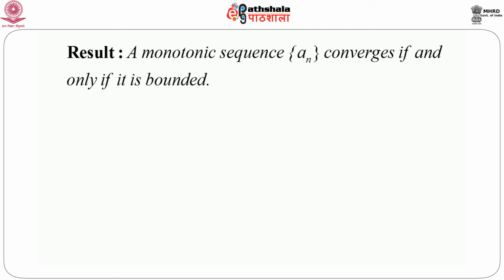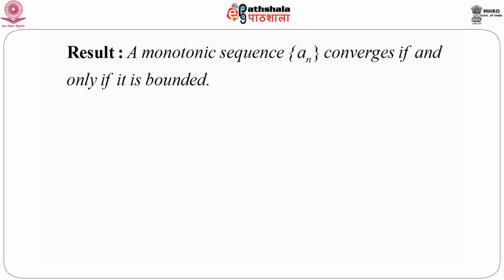This is a very important result. A monotonic sequence an converges if and only if it is bounded. So you see, if somebody is given a sequence of real numbers and is asked to investigate whether the sequence is convergent or not, one immediate tool one can use is to check whether the sequence is monotonic or not. If we can establish that it is a monotonic sequence, and we just check whether the sequence is bounded or not, now checking boundedness is not a very difficult thing, then immediately we can say that the sequence is convergent.